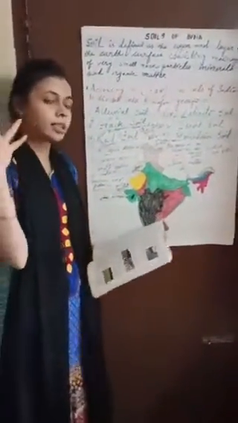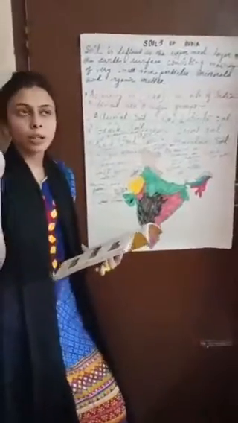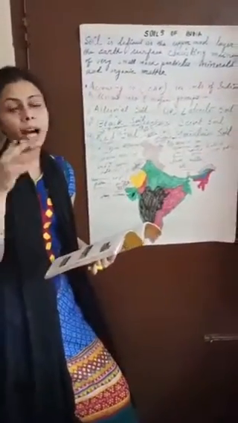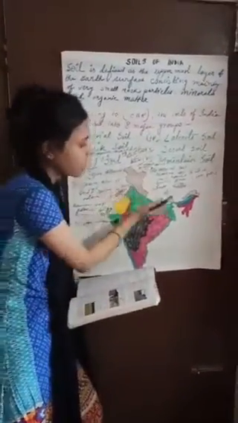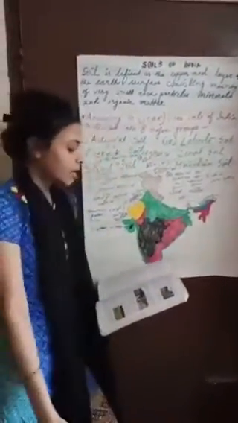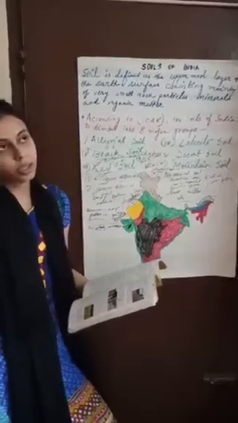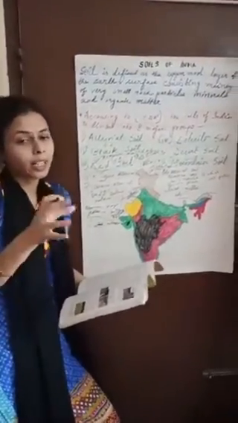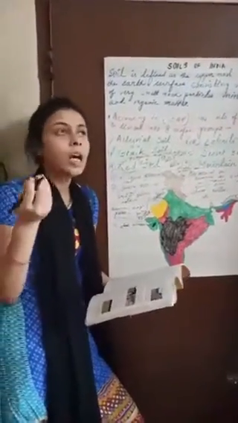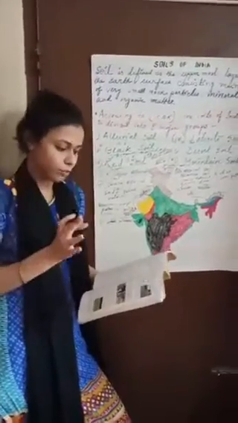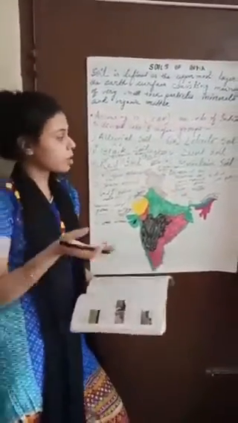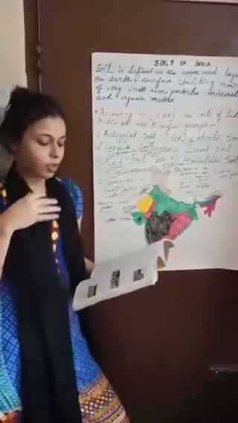The mountain soil, from the name you can understand, is made up of boulders, small pebbles and large gravels, etc. So we find this type of soil specifically in the mountainous tract or in the northern part of our country. The texture of this soil is generally rocky, and along with it some amount of fine texture is also found. It is made up of mixtures of phosphorus, phosphate, etc.